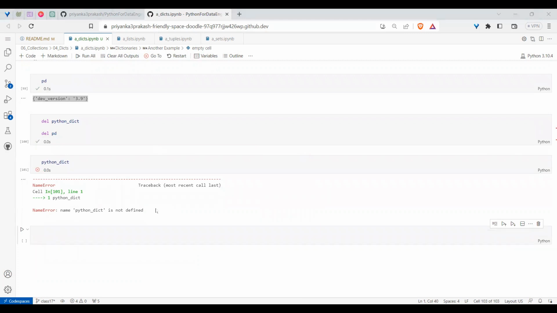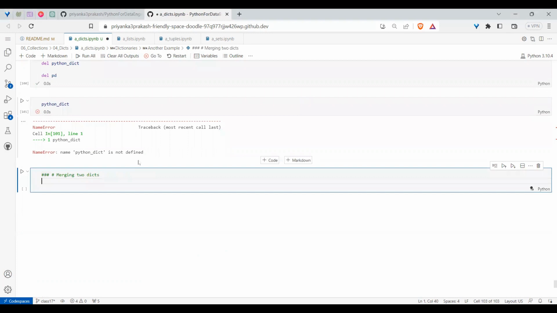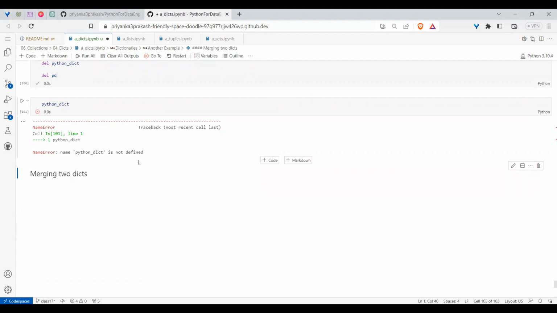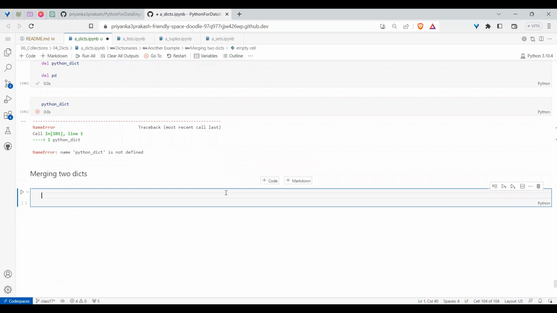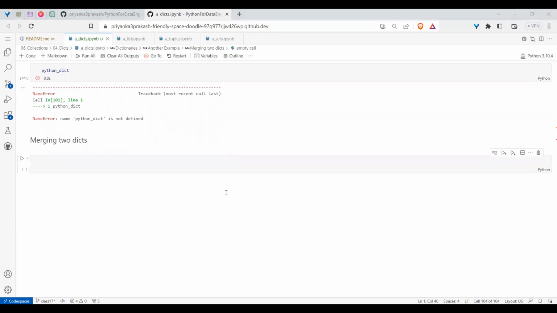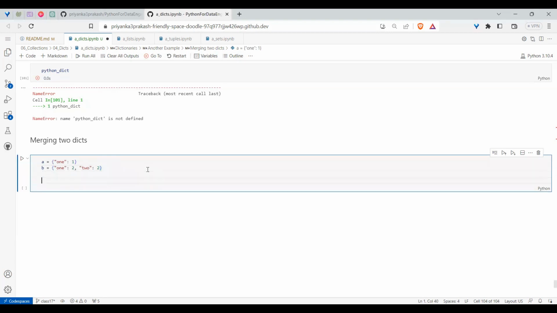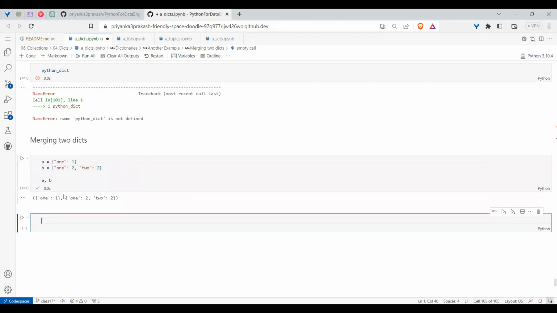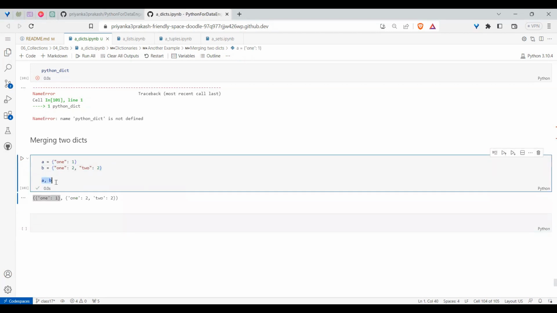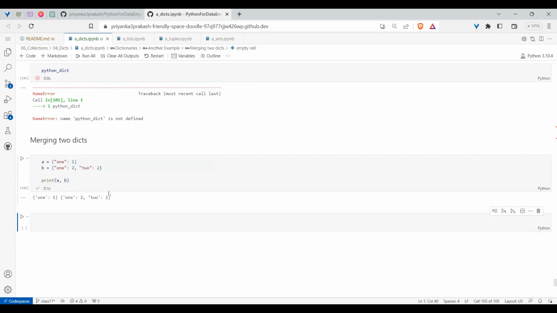And the last option within the dictionaries which you want to learn is about merging multiple dictionaries. Okay, till now we have seen the concept of update. Update is also one way of doing it. If you have merging, there is a concept of unpacking, which I will tell you shortly. Assume that I have two dictionaries like this. So if I say A comma B, you can see A dictionary and B dictionary, both are coming. Maybe I can write a print statement to print it better. Okay, A dictionary is coming, B dictionary is coming. So there are multiple ways of merging two dictionaries.